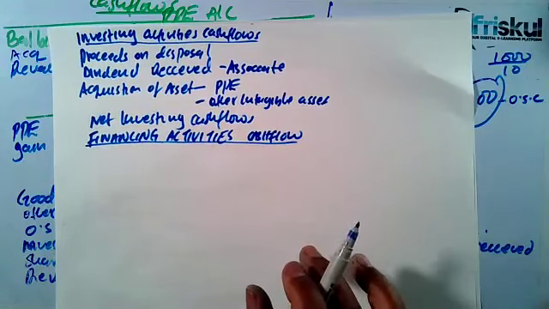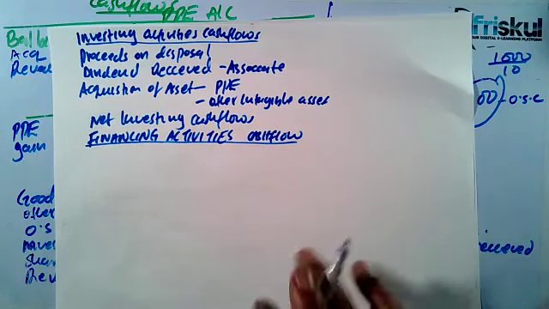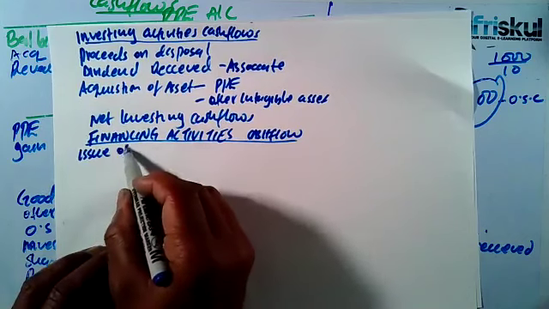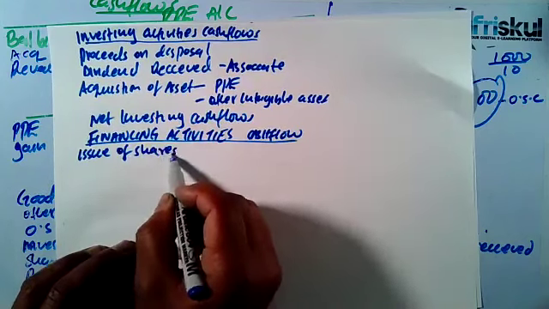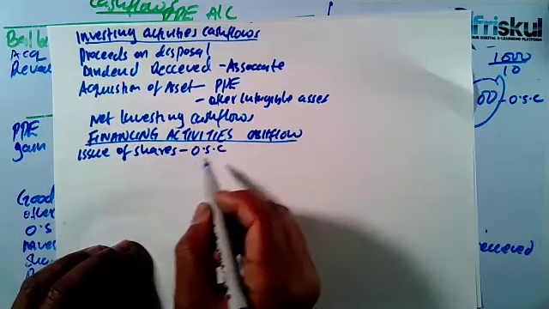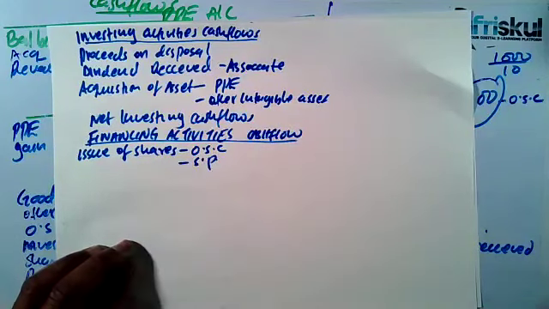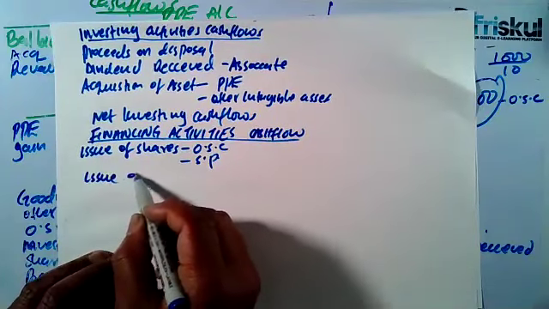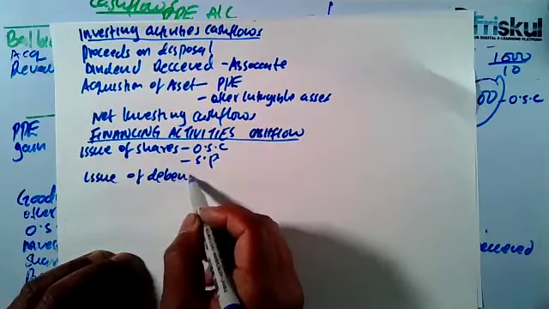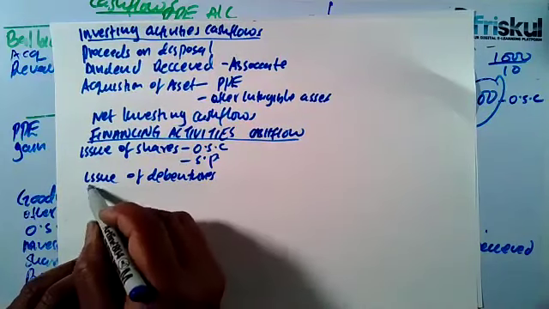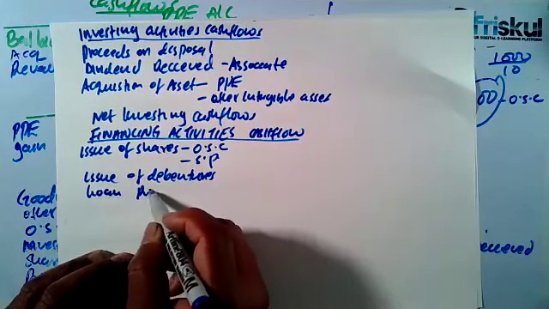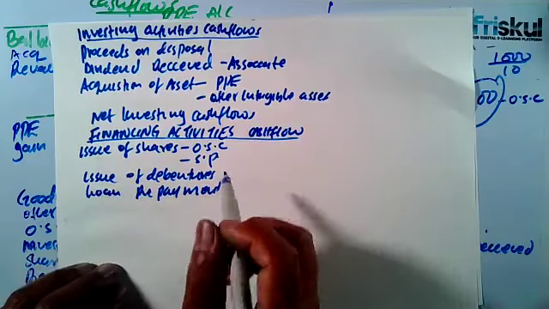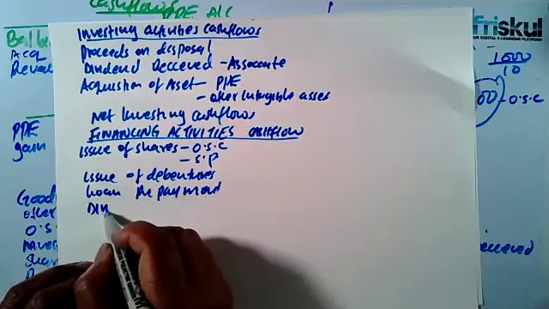Financing activities cash flows. Now for the financing activities cash flows, we have the issue of shares, from the ordinary share capital and from the share premium. Then there was issue of debentures, tukapata pesa. Then there was loan repayment, tukalipa deni, that's an outflow. Then we paid dividend.